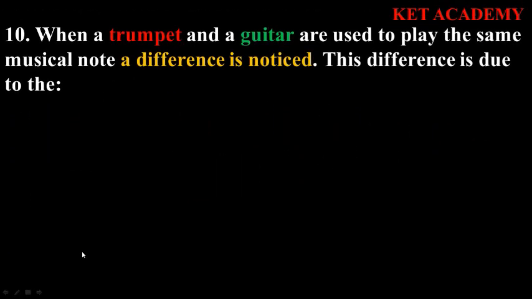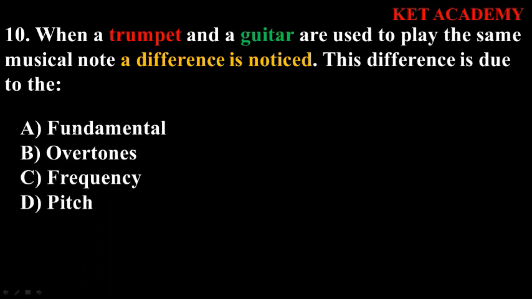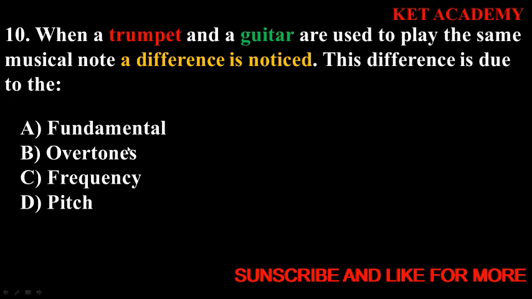Now the final question: when a trumpet and a guitar are used to play the same musical note, a difference is noticed. This difference is due to. Now let's look at our options, the fundamentals. If we're talking of the fundamental frequency, it simply means the smallest frequency produced by any instrument. Now for the overtone, this is a frequency that is produced just above the fundamental frequency, or immediately after it.